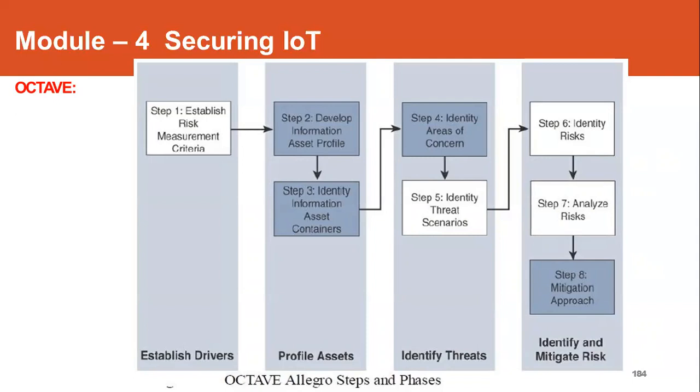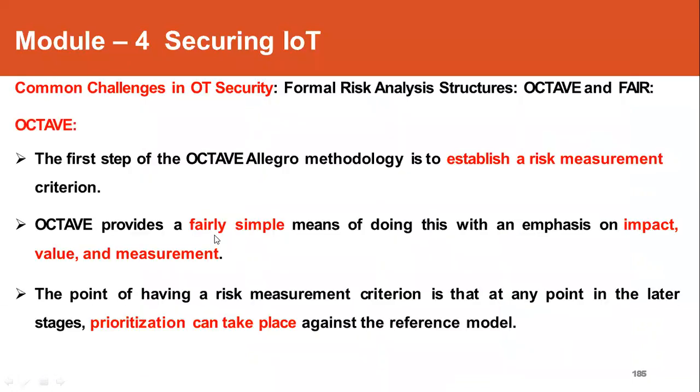So if we describe the first phase in detail, for each operational technology, one must establish what is the criteria for measuring the risk, because various events will be happening in the operational environment.